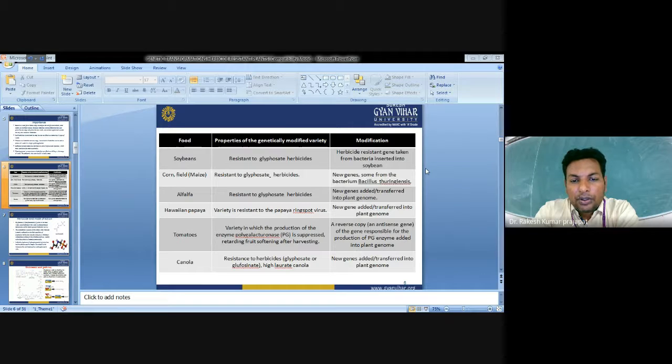Tomato. A reverse copy, an antisense gene, of the PG polygalacturonase gene has been added into the tomato genome. This polygalacturonase gene is suppressed, which retards the fruit softening. Canola, giving resistance to the herbicides glyphosate or glufosinate. High laurate canola. A new gene has been transferred to it.